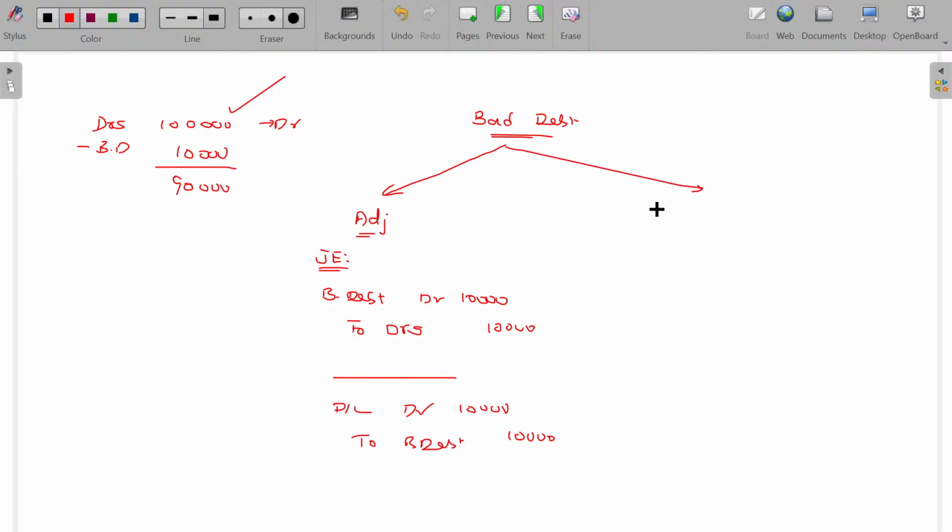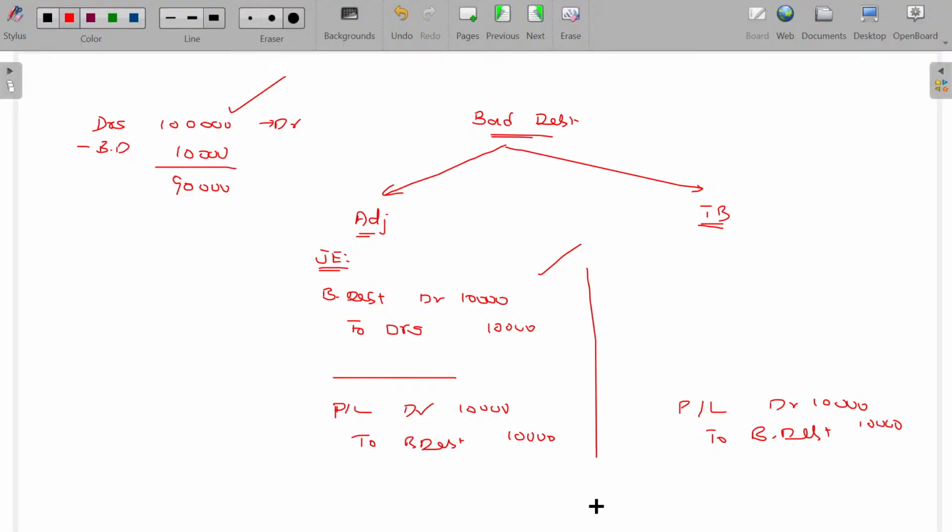Next one is all about if the bad debt is given in trial balance rather than in the adjustment. If it is given in the trial balance, what does it mean? This entry is already over. That's how you have to understand. So as this entry is already over, you have to pass only the transfer entry. The transfer entry is all about P&L account debit to bad debt. Clear?